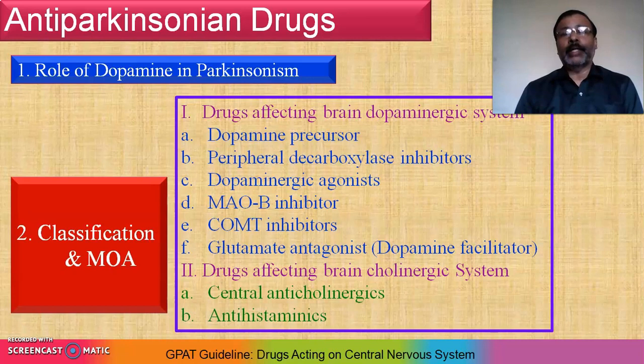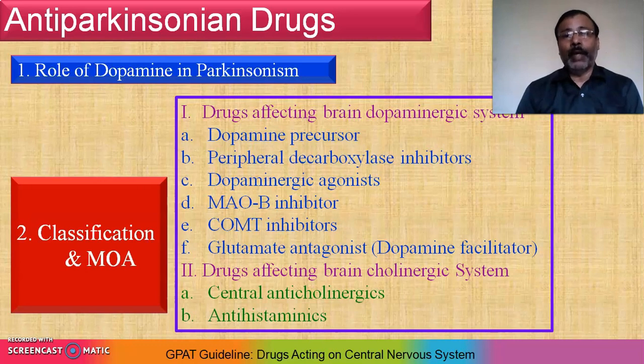Now second, that is classification and mechanism of action, right? First, most important thing, just check out the classification. First, drugs affecting the brain dopaminergic system, right? So whatever subcategories are given under first, they are definitely affecting the dopamine secretion. First, dopamine precursor. B, peripheral decarboxylase inhibitor. This is the enzyme which is involved in the dopamine metabolism. Then C, dopaminergic agonist. It means that they will support the secretion of dopamine.